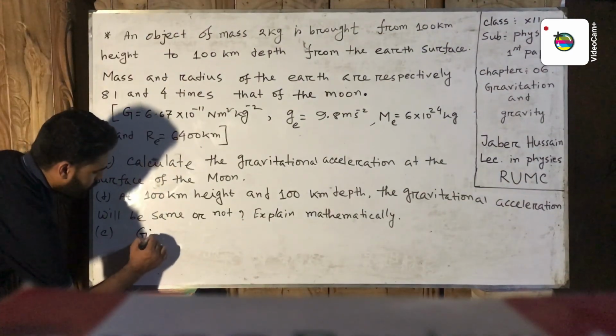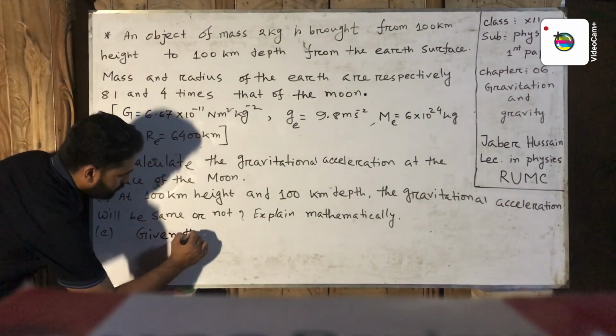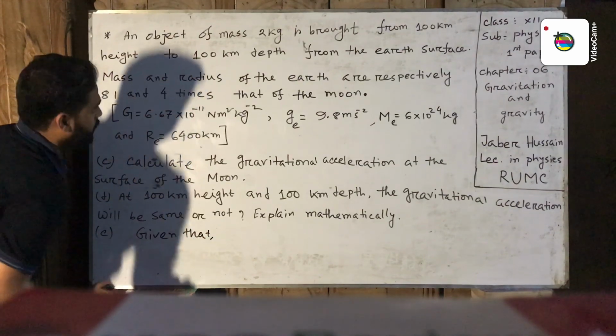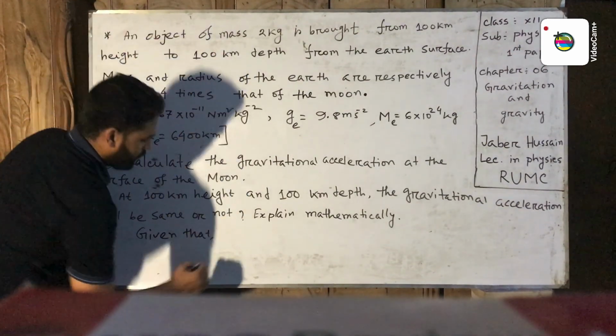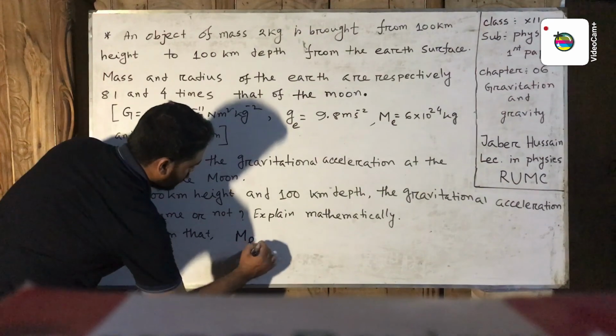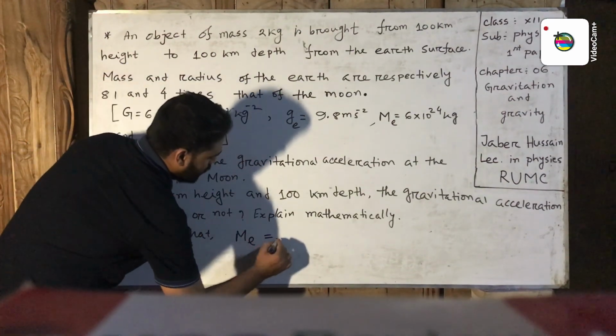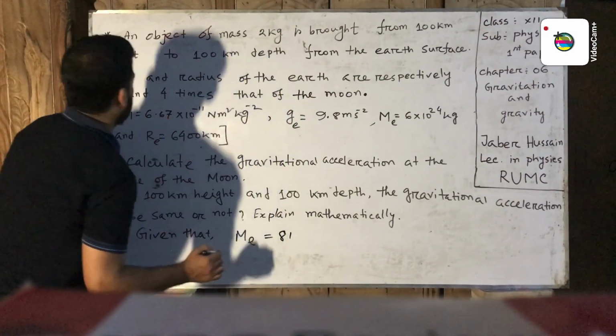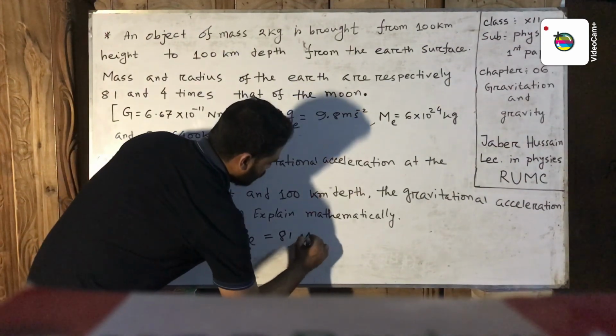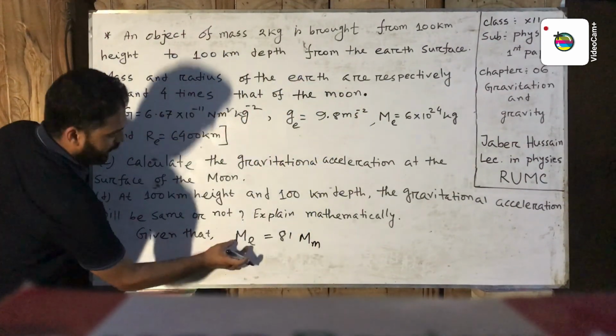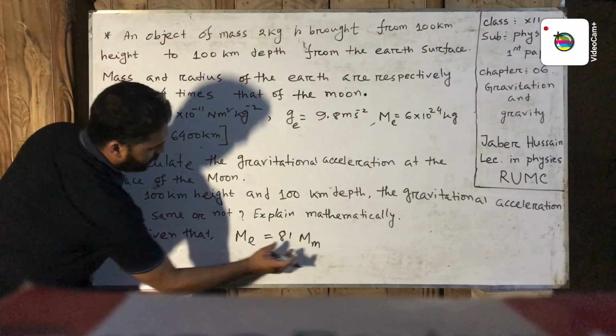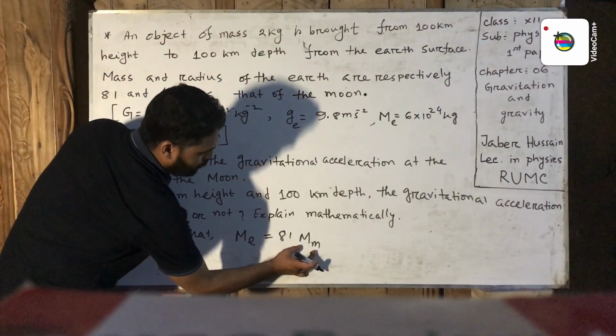Given that the mass of the earth M_e will be 81 times the mass of the moon. Now M_e is the mass of the earth and M_m is the mass of the moon.